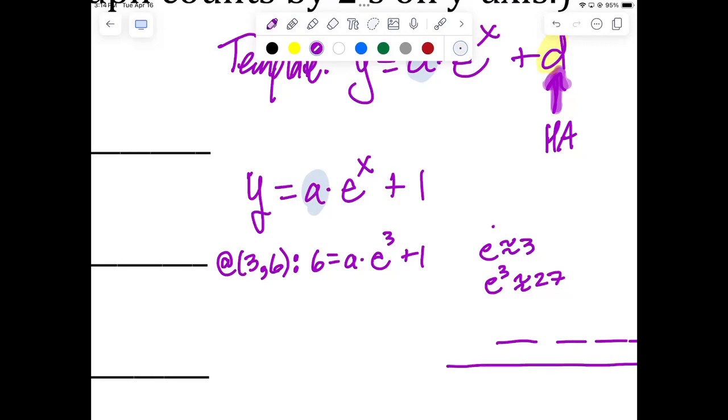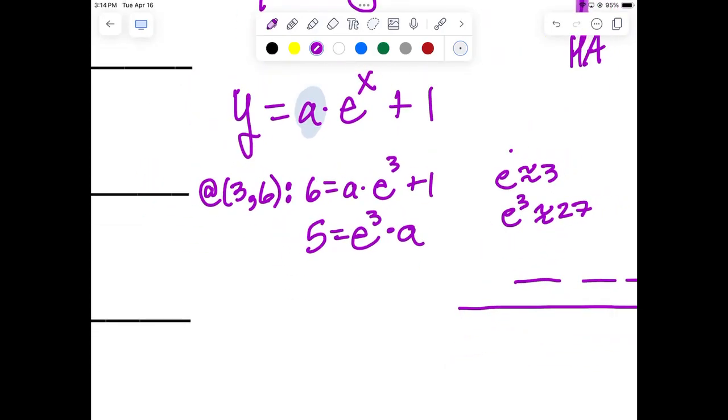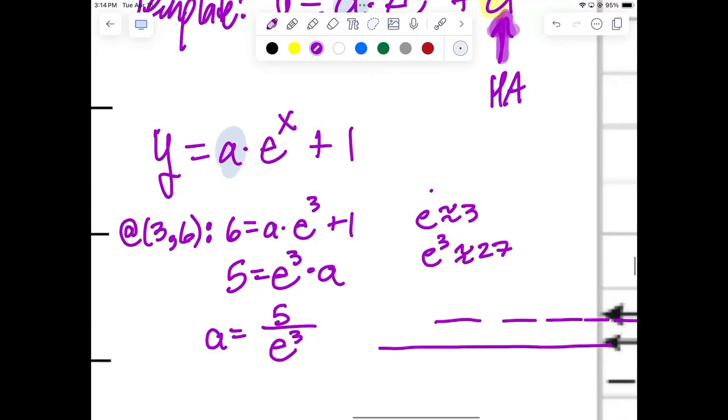So all I got to do is subtract 1, and I get 5 equals, and I'm going to bring the e cubed to the front because it's really the coefficient of a. E is the number. How do I undo multiplying by e cubed? I divide both sides by e cubed, then I get a equals 5 over e cubed. Now, that is not the prettiest version of a, but guess what? It is a version of a.